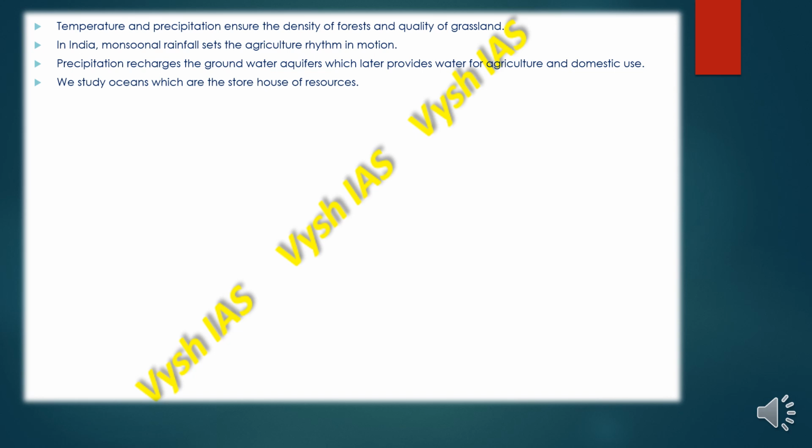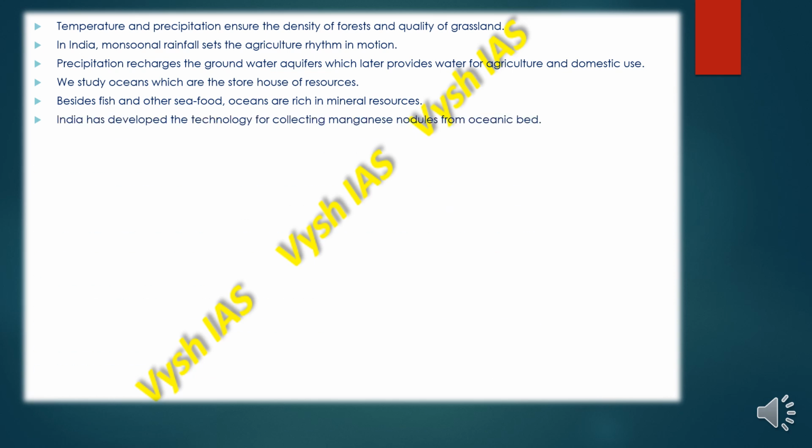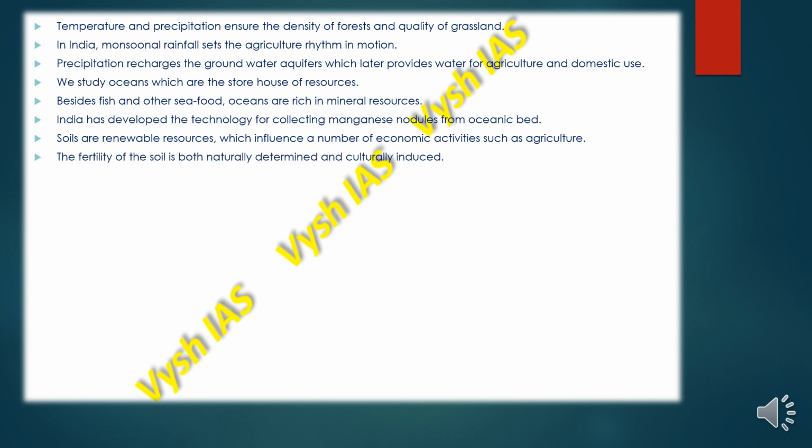We can study oceans, which are the storehouse of resources, and besides fish and other seafood, oceans are also rich in mineral resources. India has developed the technology for collecting manganese nodules from the oceanic bed. Soils are renewable resources which influence a number of economic activities such as agriculture, and the fertility of the soil is both naturally determined as well as culturally induced. Soils also provide the basis for the biosphere, accommodating plants, animals, microorganisms. As I told you, soil is everything. Life begins in the soil, it ends also in the soil.